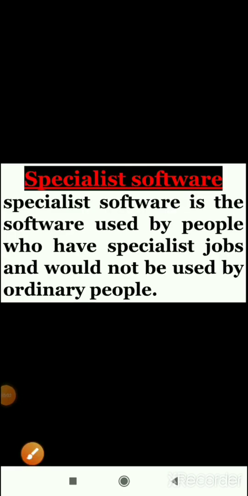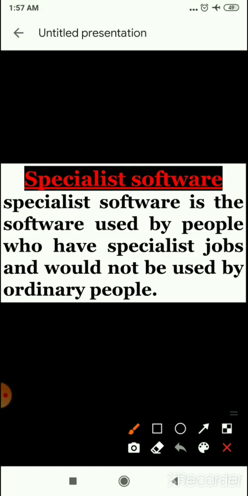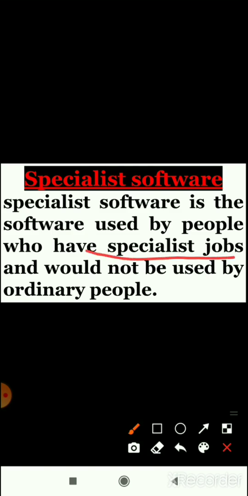Now children, we will discuss the next category of application software. First, general purpose is complete. Now the next category is specialist. Specialist software is used by a number of people who have specialist jobs and would not be used by ordinary people.